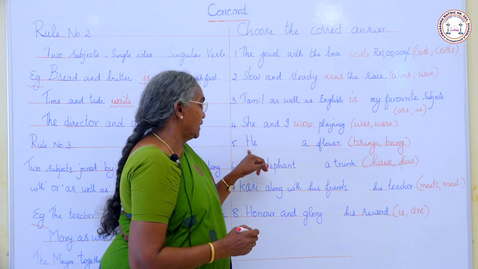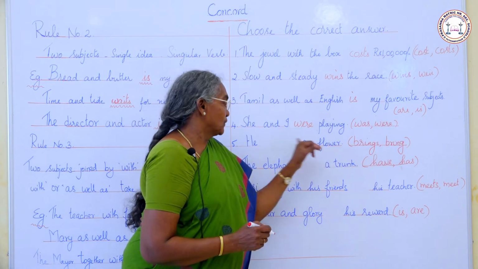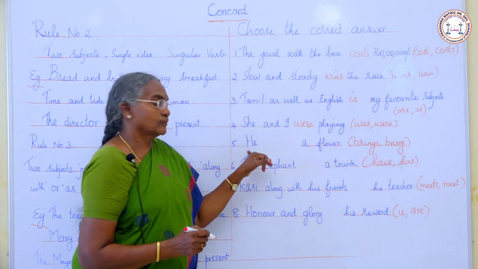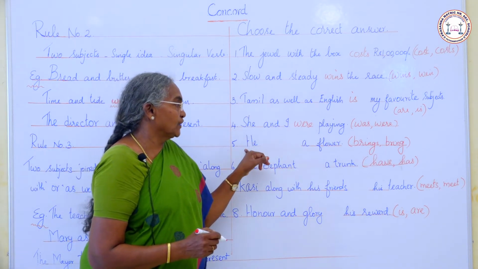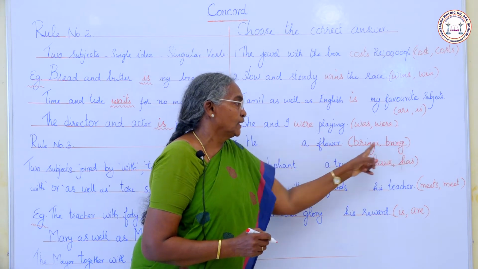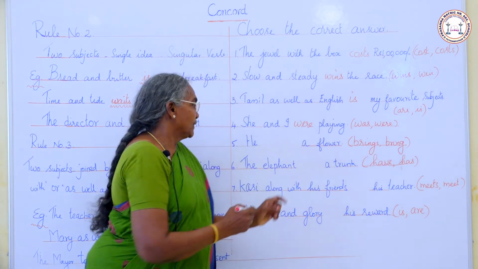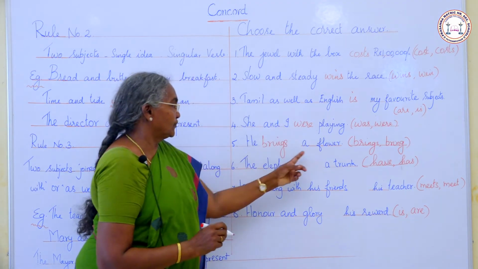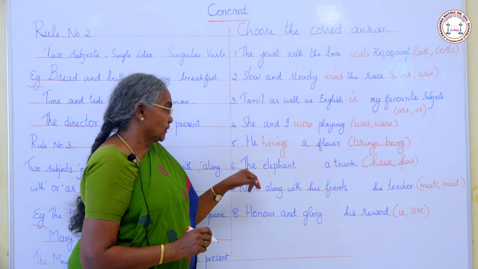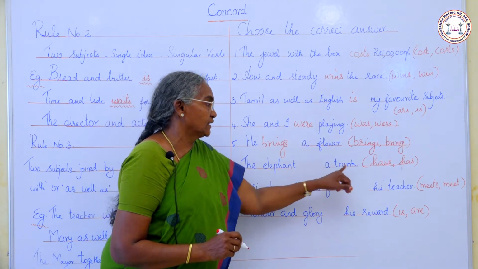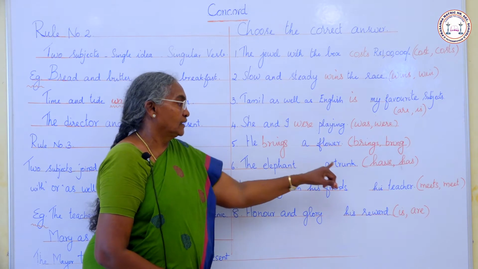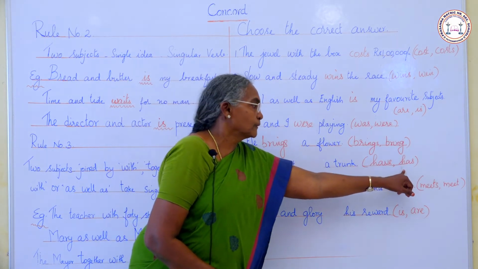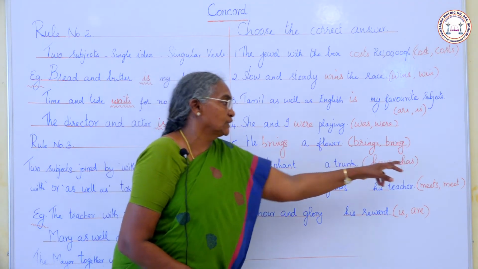Next sentence, he dash a flower. Brings or bring? He, it is singular. So we use singular verb. What is the singular verb? Bring or brings? Brings. He brings a flower. Next one, 6th one. The elephant dash a trunk. Elephant is singular. Will you put have or has? Singular subject, so singular verb, has.